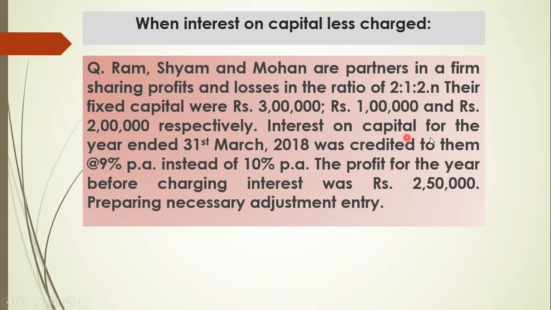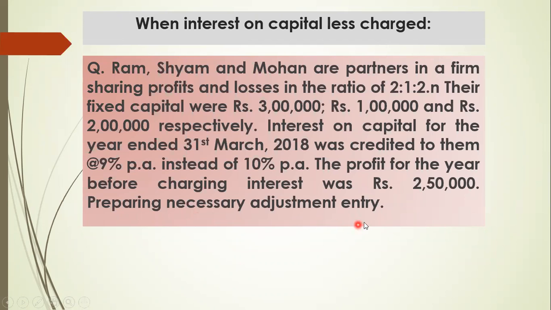And interest on capital for the year ended 31st March 2018 was credited to them at 9% per annum instead of 10% per annum. So it is clearly saying they had to provide interest on capital at 10%, but they have credited how much? 9%. This means they have credited 1% less. And the profit for the year before charging interest was rupees 2,50,000.